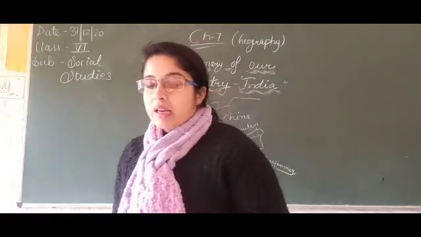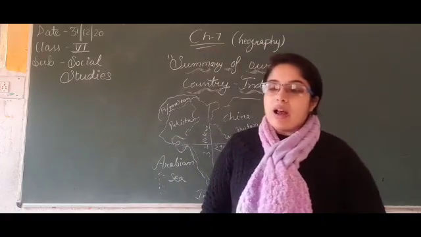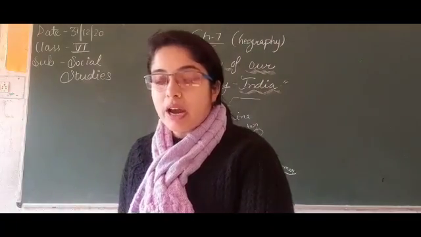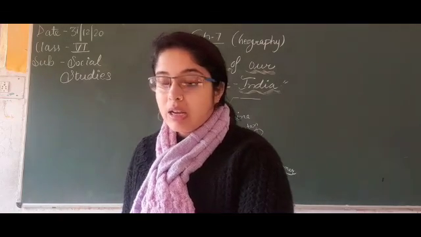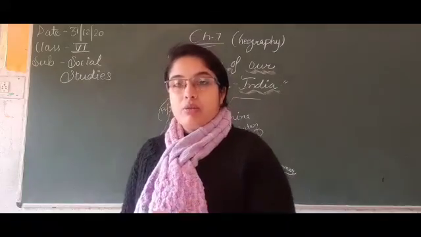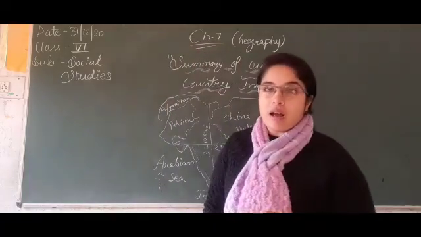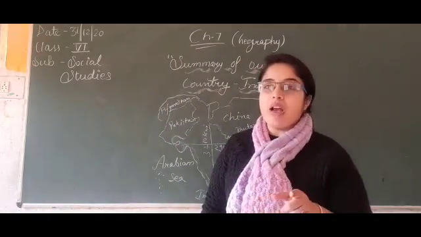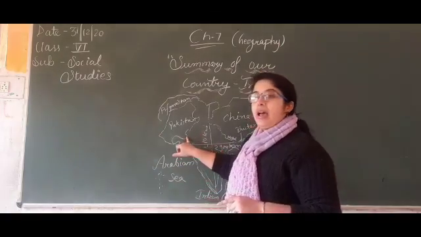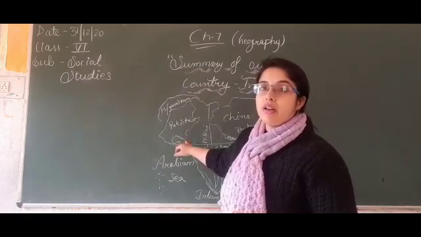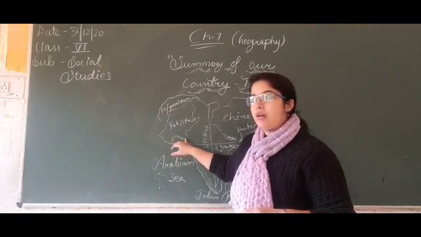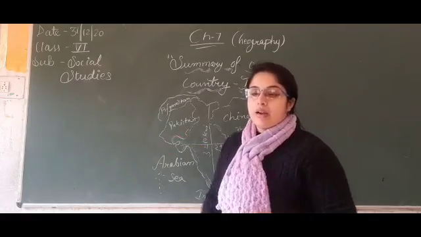Next, it is bounded on the east by the Aravalli ranges, on the south by the Rann of Kutch, and on the west by the Indus River. This place is located beyond the Aravalli ranges. The Aravalli ranges are the boundary line of that desert, and they form a barrier between the monsoon winds and the Thar Desert.